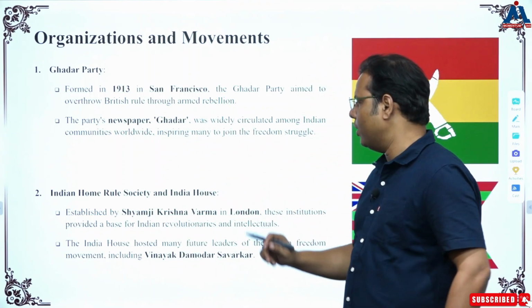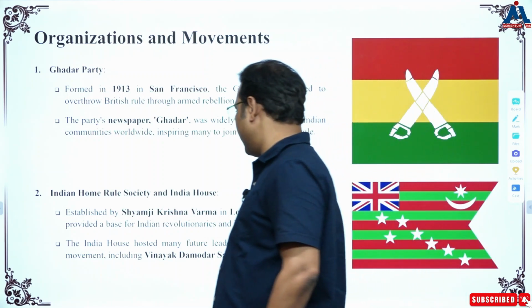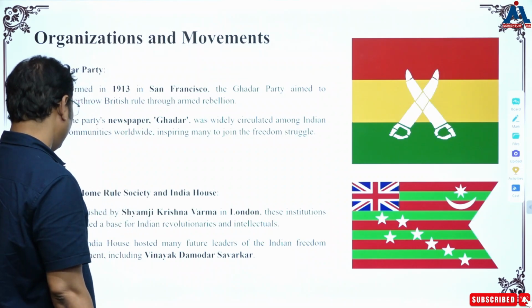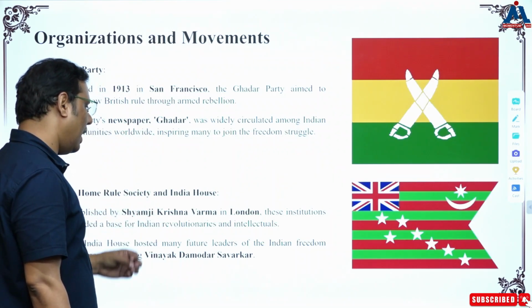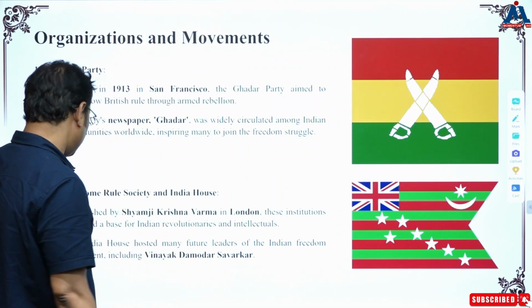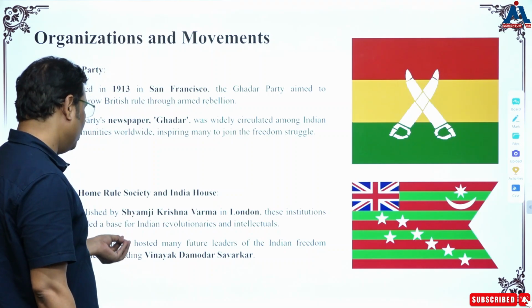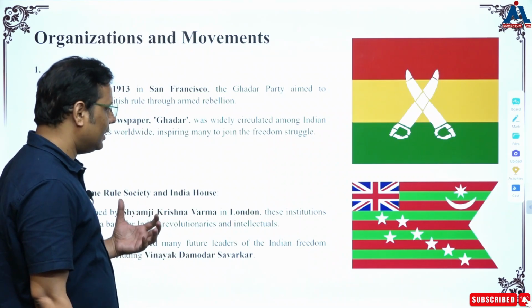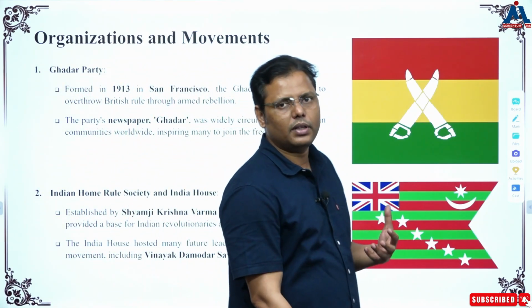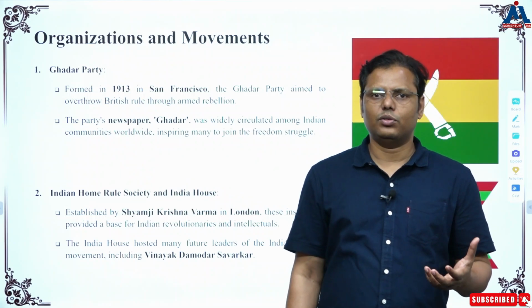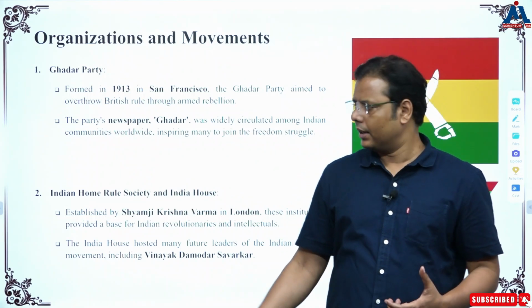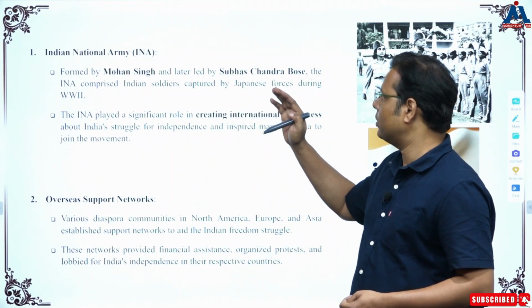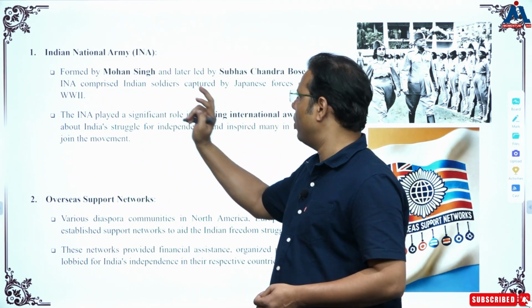Then it comes to the Indian Home Rule Society in India and India House, that was established by Shyamji Krishna Verma in London, and this institution provided a base for Indian revolutionaries and intellectuals. We will discuss their contributions also. Then the India House hosted many future leaders of the Indian freedom movement, including V.D. Savarkar, because they had been sponsoring some of the revolutionaries. They were providing training to the revolutionaries in making bombs and for some other things, and this is their major contribution, okay?